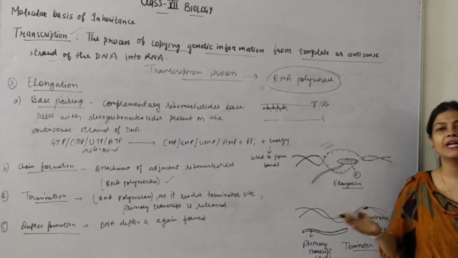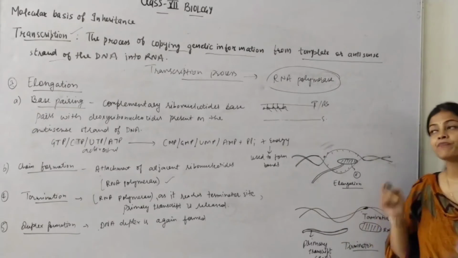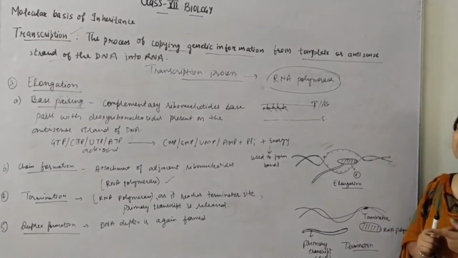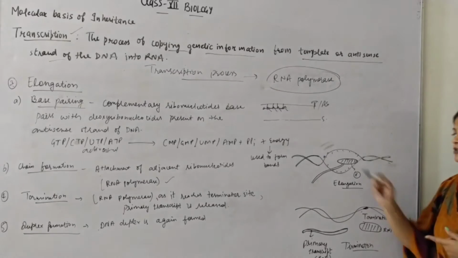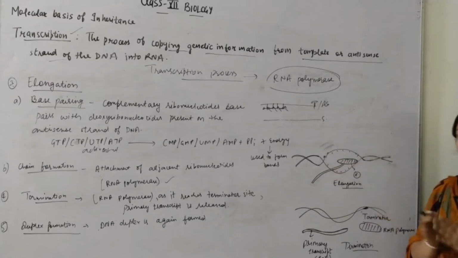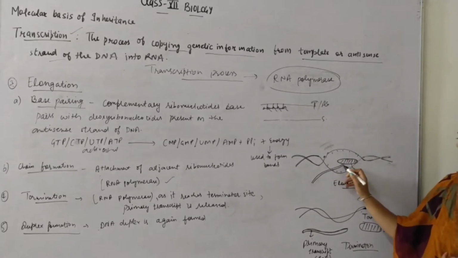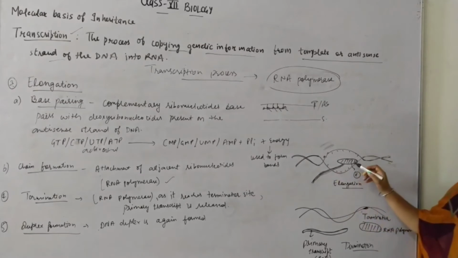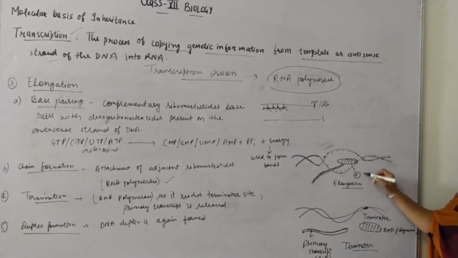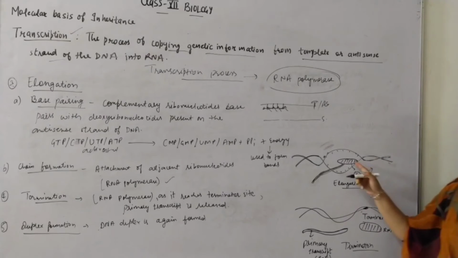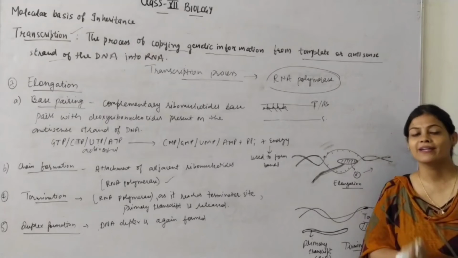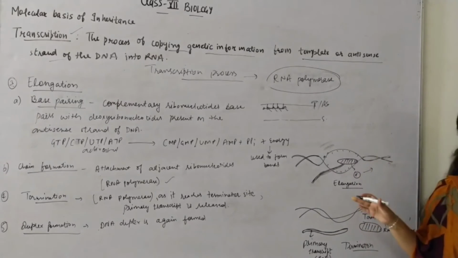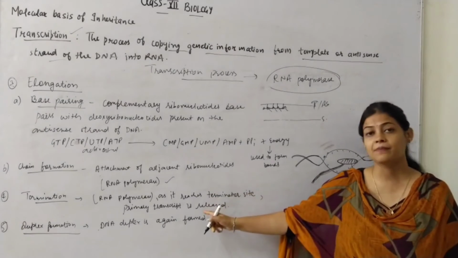जहाँ पे भी डीएनए को अनबाइंडिंग करनी है, सिंगल स्ट्रैंड में कन्वर्ट होना है, so these three enzymes will always be there: helicase, topoisomerase, and single strand binding protein. So they will attach themselves here. This helix will be open, and the RNA transcript here, this is the chain of RNA, is synthesized. When this elongation process will start, after initiation the sigma factor will be released, क्योंकि इसमें एक बार RNA polymerase को एक्टिवेट करना होता है, उसके बाद जैसे एक बार RNA synthesis स्टार्ट हो जाता है, फिर ये sigma factor हट जाता है.